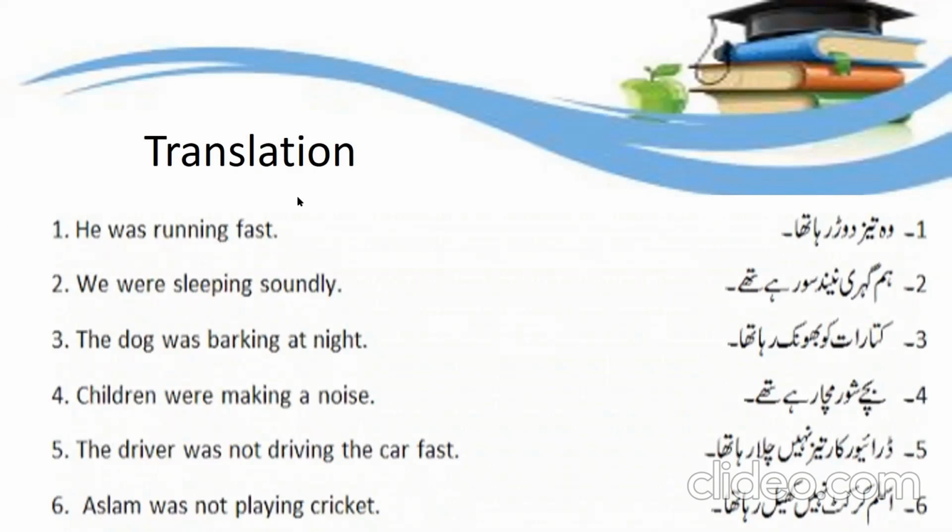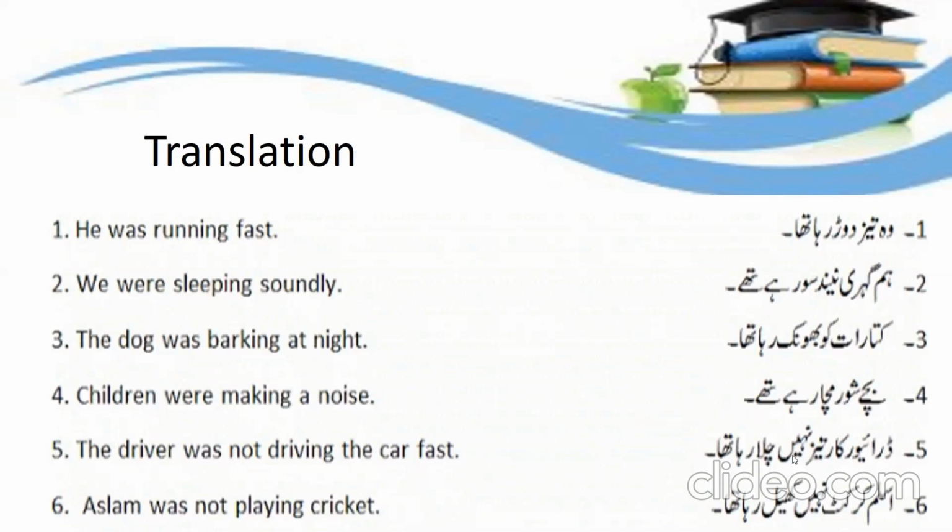Okay, he was running fast. हम गहरी नींद सो रहे थे. We were sleeping soundly. Sound sleep means गहरी नींद. Okay. कुत्ता रात को भौंक रहा था. The dog was barking at night. बच्चे शोर मचा रहे थे. Children. Now we have plural here, so we will use were. Okay. Children were making noise.